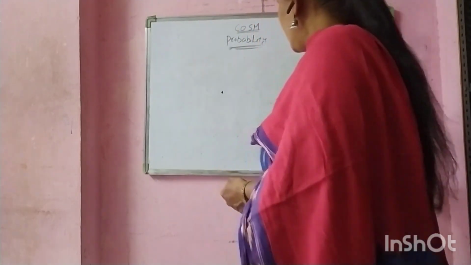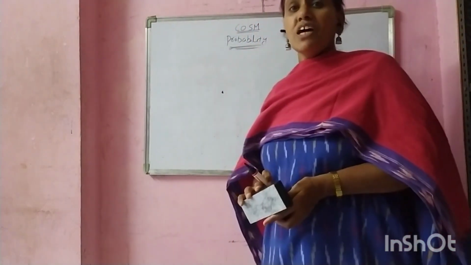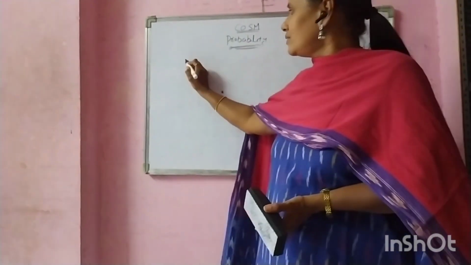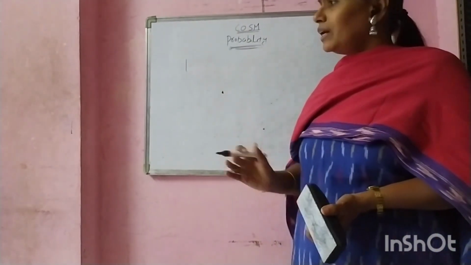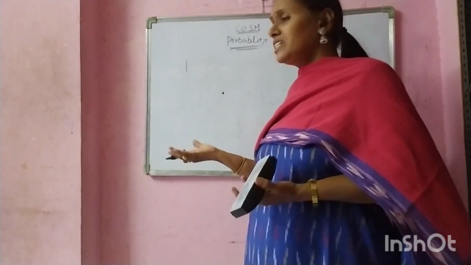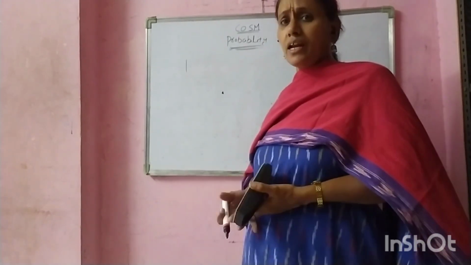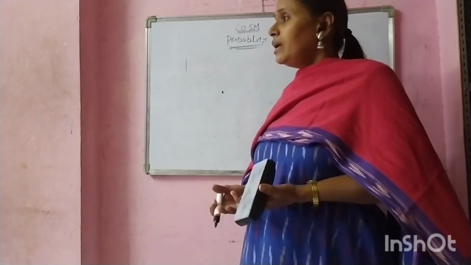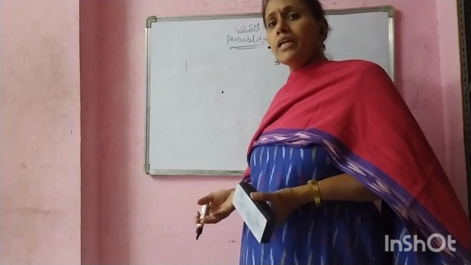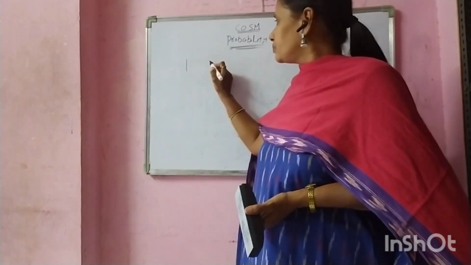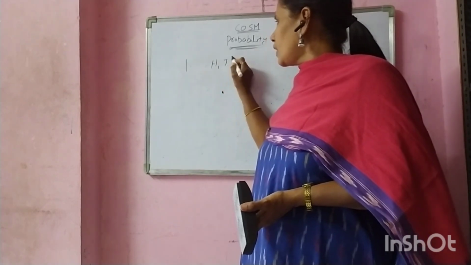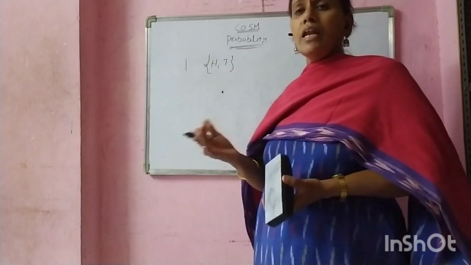Now, there are types of events. The first one is the equally likely event. What is an equally likely event? If there is an equal chance of occurrence in any trial, it is called an equally likely event. For example, tossing a coin. It may be head or it may be tail. There is an equal chance of occurrence. That is called an equally likely event.